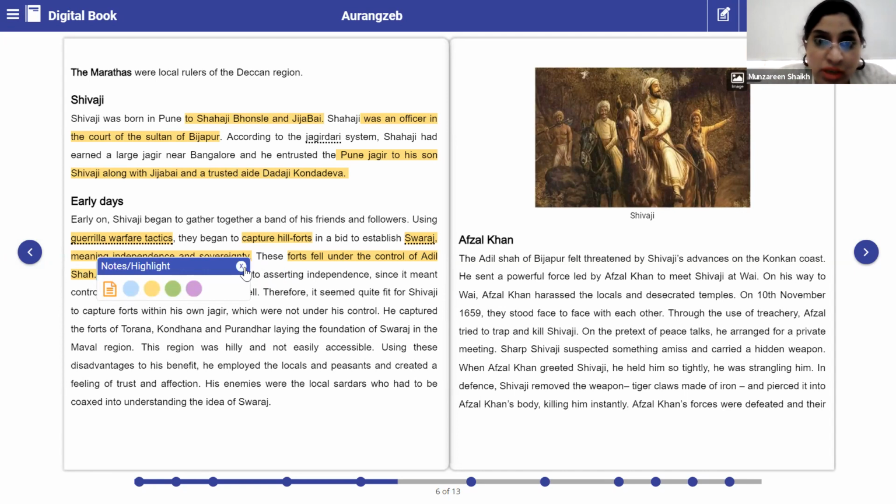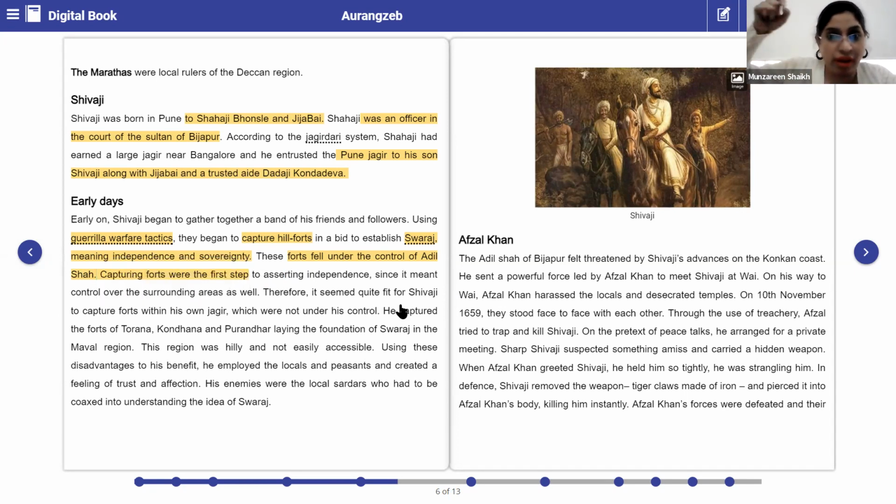for having independence. Now he had this aim of having Swaraj, independence. So he made plans: how is he going to achieve the goal? The first thing he did was that Shivaji captured the fort within his own Jagir. Please underline this.